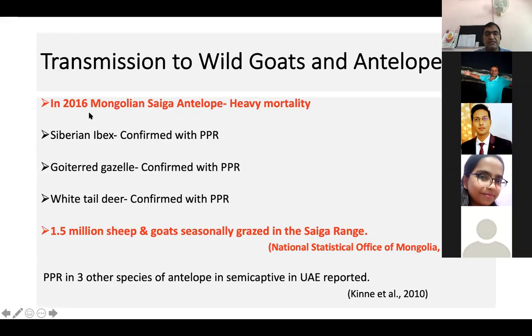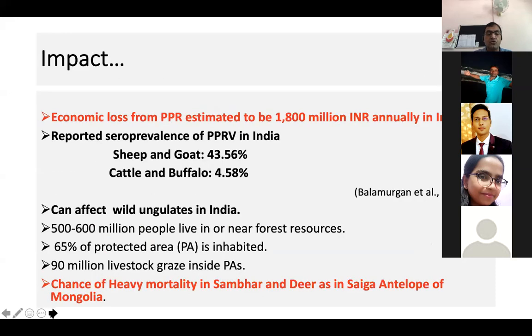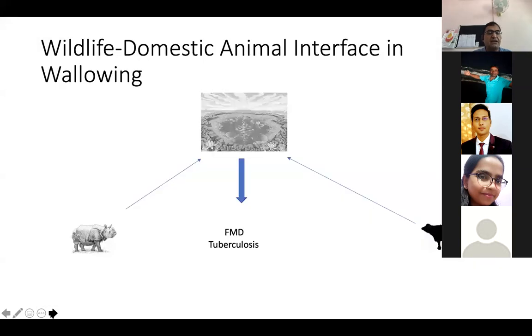And you see in 2016 Mongolian Saiga antelope, heavy mortality of this Saiga antelope occurs due to this PPR virus. And 1.5 million sheep and goats seasonally graze in the Saiga region. So this is the national statistical data. So it has eradicated the whole Saiga forest. So these are some of the economic importance of PPR. I will not go into it, just I am giving you a look.